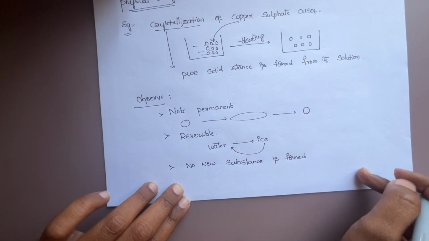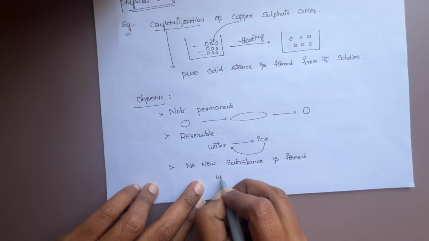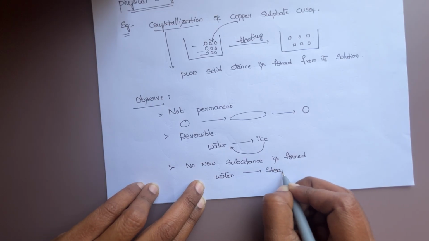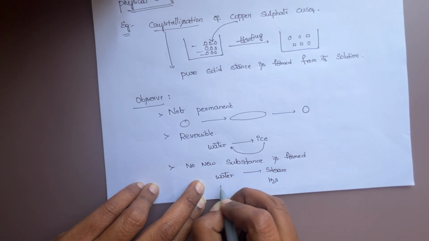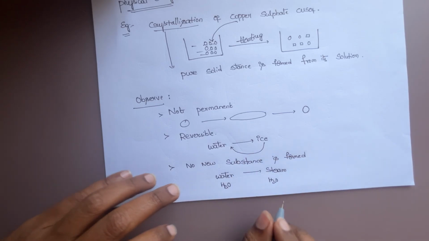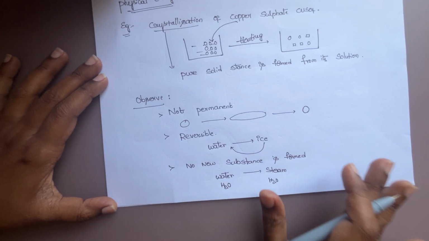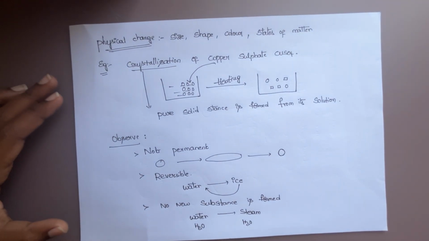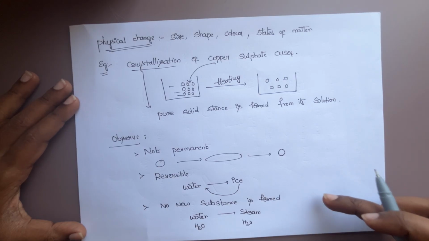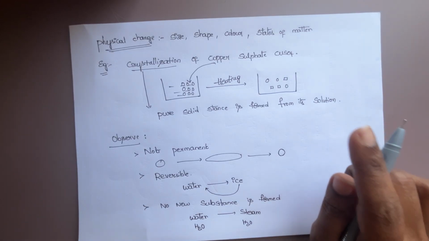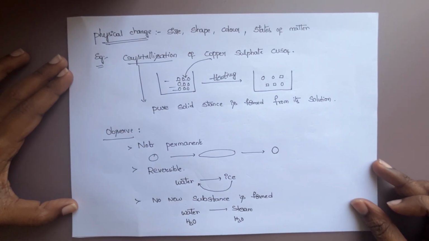How do we see that no new substance is formed? Water upon heating produces steam. Steam is H2O, and water is also H2O. Both are H2O only, so no new substance is formed. This is what we call the physical change concept. Nowadays, statements like these are definitely asked, so you need to understand the concept. Then we can easily answer these statements. Thank you.